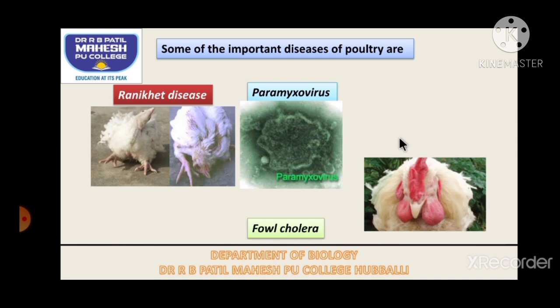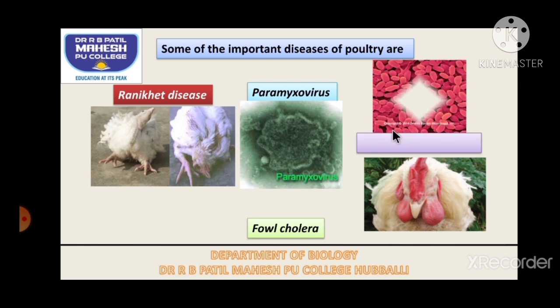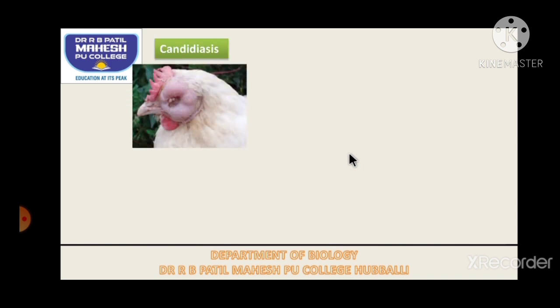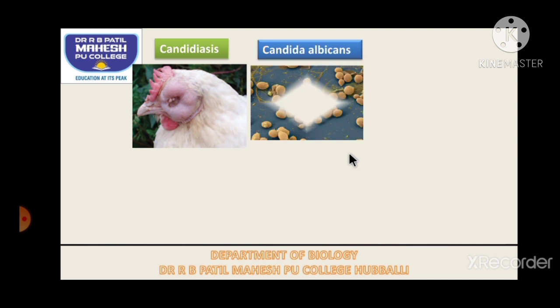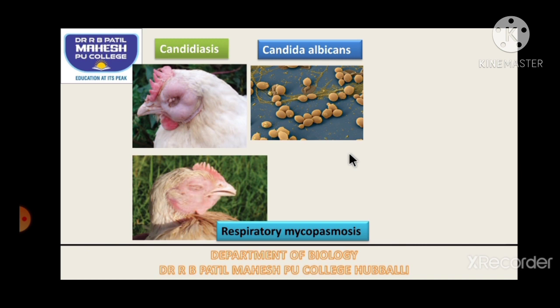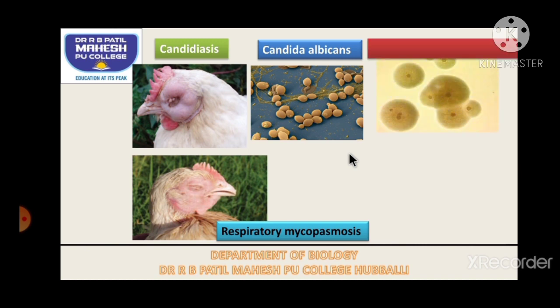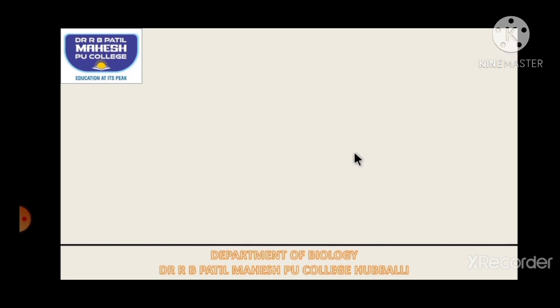Then fowl cholera, caused by a bacteria called Pasteurella multocida. Then the next disease is called candidiasis. It is caused by Candida albicans. And then respiratory mycoplasmosis, which is caused by the organism Mycoplasma gallisepticum.